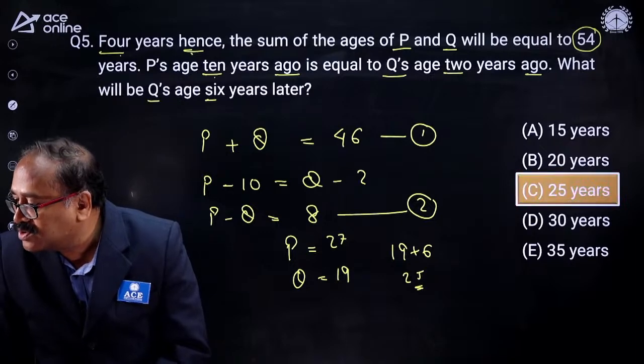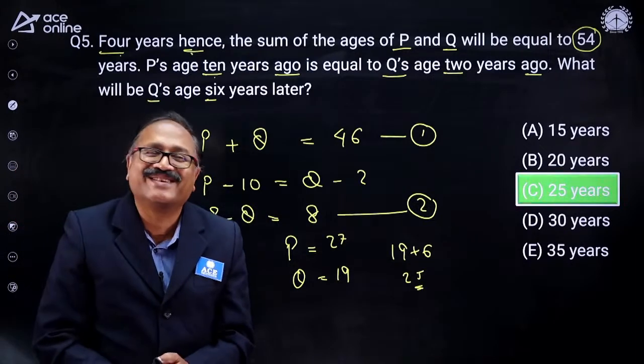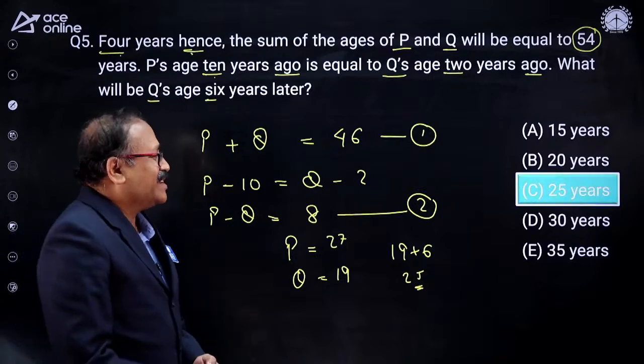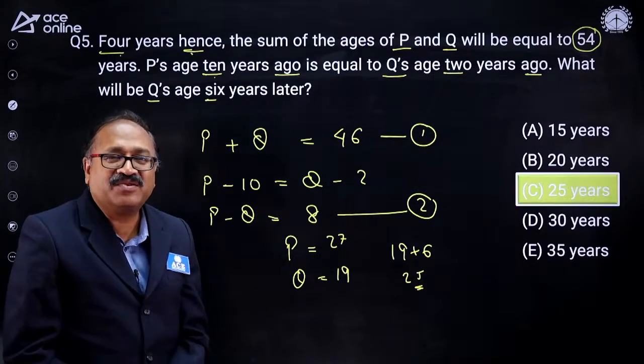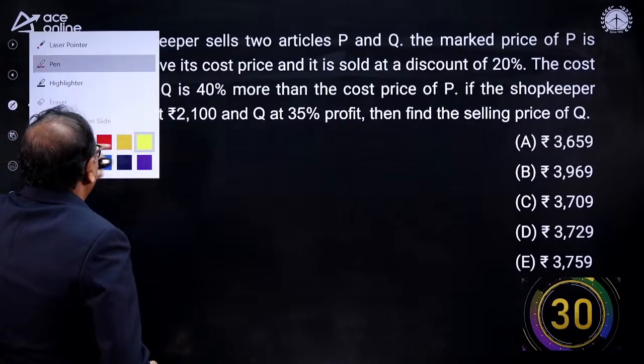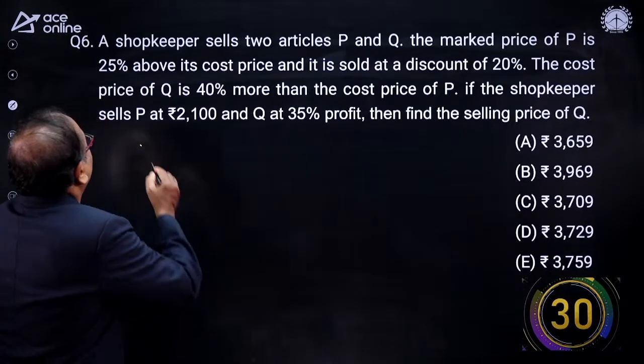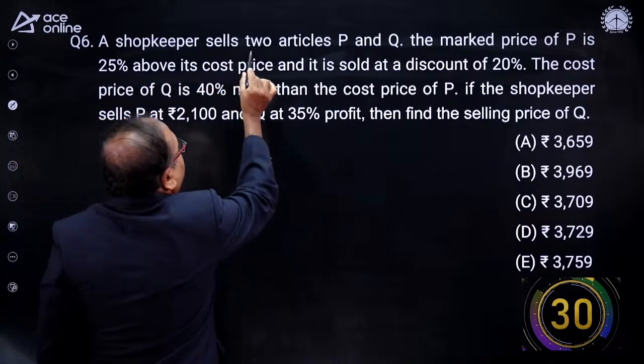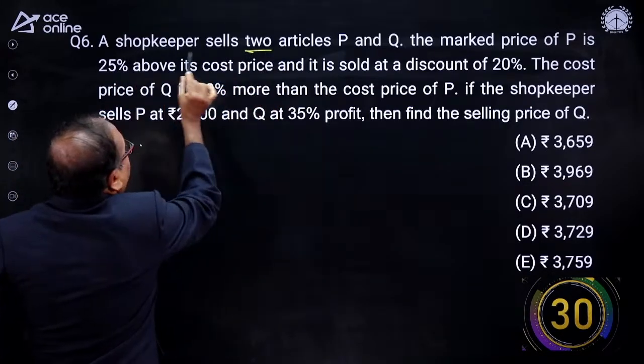So people answered the question, 16 plus 9. Ram Kumar, you are so active. I am very happy to see that. Shall I move on to the next question? And it's here. One year, one hour, please come, we will practice it. A shopkeeper sells 2 articles, right?